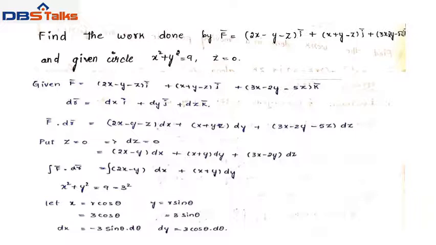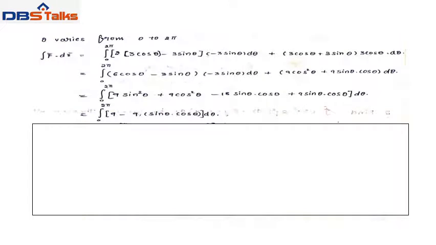Differentiating, cos theta differentiation is minus sin theta and sin theta differentiation is cos theta. So dx equal to minus 3 sin theta d theta, dy equal to 3 cos theta d theta. So x, y two variables are changed into the single variable theta.